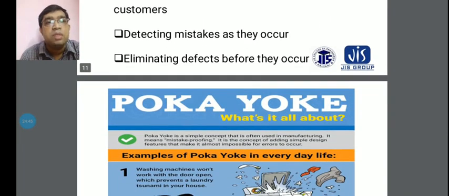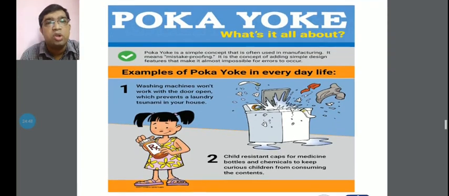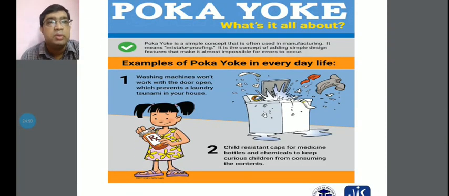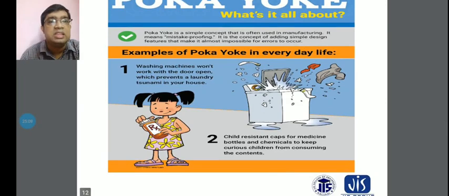Now a few examples of Poka-Yoke. Poka-Yoke is a simple concept that is often used in manufacturing. It means mistake-proofing, the concept of adding simple design and features that make it almost impossible for errors to occur. Here are some examples, which you can see in everyday life.